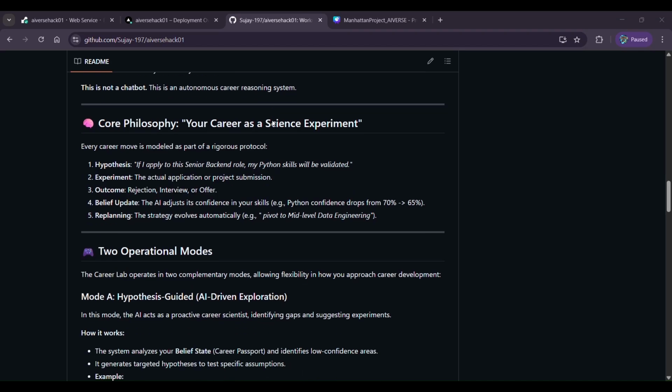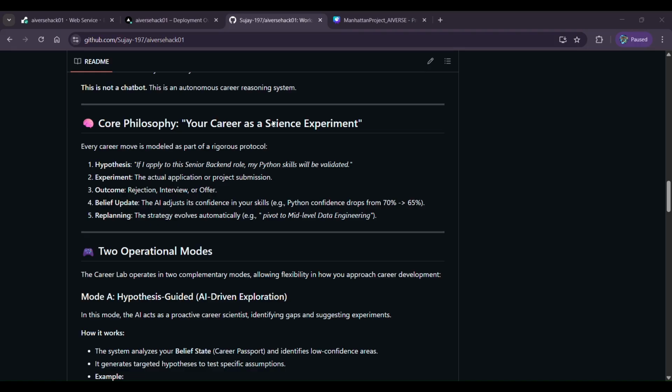And then we do something called experiments or hypotheses. We take those skills and look at market demands, market job opportunities, hackathons, and we create our own experiments. We'll apply for those experiments in a local environment and see if that works. If he gets selected, we'll increase the confidence score.